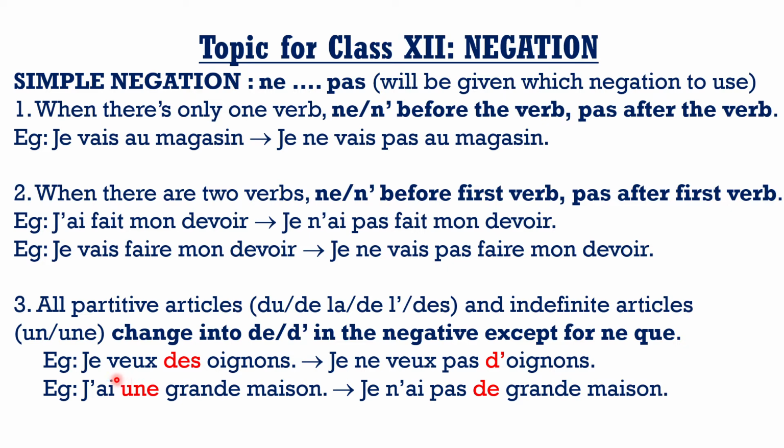So in a simple negation for ne pas, je veux des oignons. So you're wrapping ne and pas around veux. Okay, so it'll become je ne veux pas d'oignons. Des has to change into d apostrophe because it's a partitive article having come after the verb. J'ai une grande maison. I have a large house. So you see there's a single verb here, ai. So your ne and pas will wrap around that. It will become je n'ai pas de grande maison. Une is an indefinite article, it will change into de. So these are the rules for your simple negation of an assertive sentence using ne and pas.